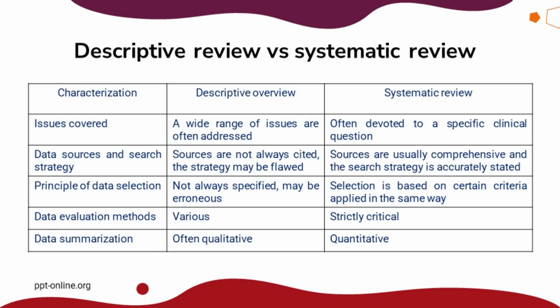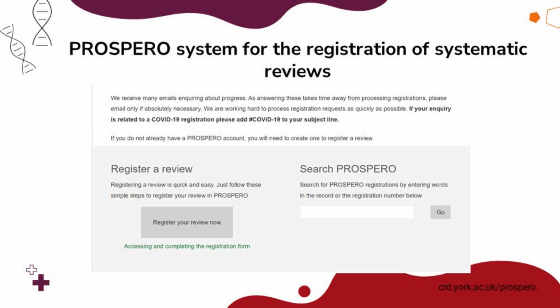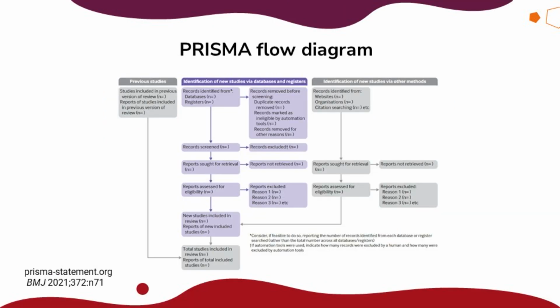A systematic review typically focuses on a specific clinical question and conducts a comprehensive literature search to identify studies with robust methodology. The studies are screened, evaluated, and summarized according to predefined review criteria. Every systematic review must be registered in the Prospero system beforehand. For example, a colleague of mine conducted a meta-analysis but did not register it, and, as a result, received 5 rejections from journals specifically for this reason. A systematic review follows a strict protocol, known as the Prisma flow diagram. I'll provide a reference to the article and the algorithm in the description.